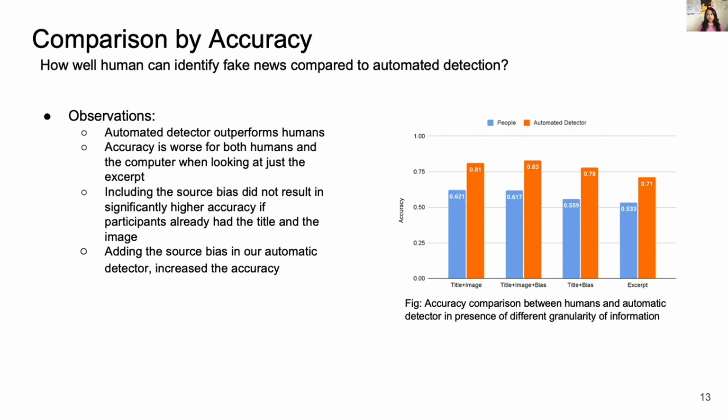From the comparison, we observed that the automated detector outperformed humans on identifying fake news articles. In particular, both humans and the machine learning model make mistakes in identifying fake news when looking at just the excerpt, which indicates the importance of other information in identifying fake news. We can also see that including source bias does not help people in determining the reliability of news if participants already have the title and image information. However, including bias in the machine learning model increased the accuracy by 2%.